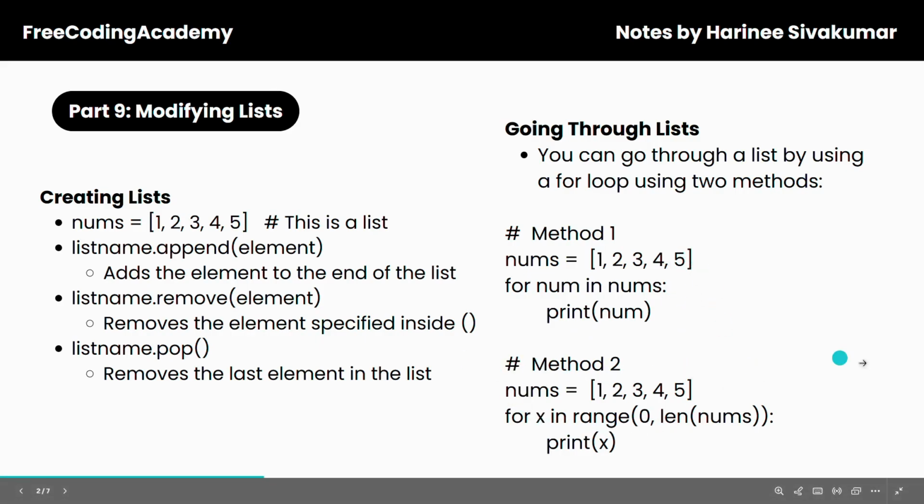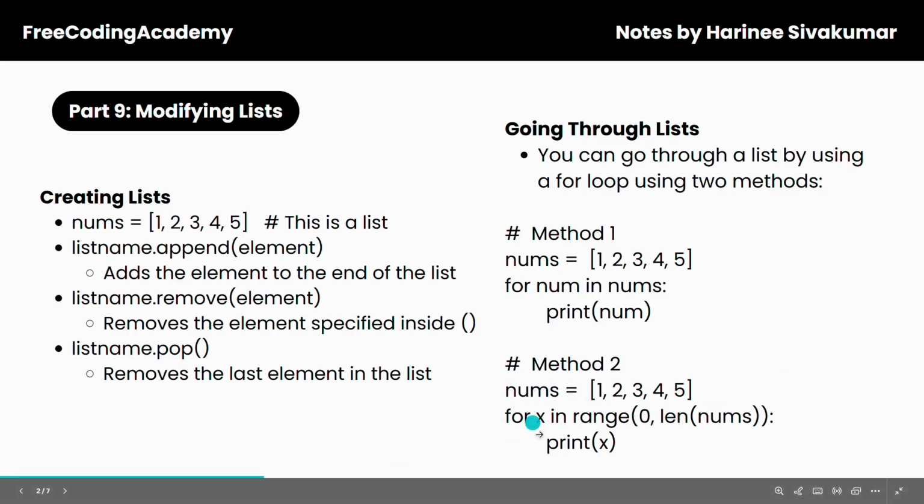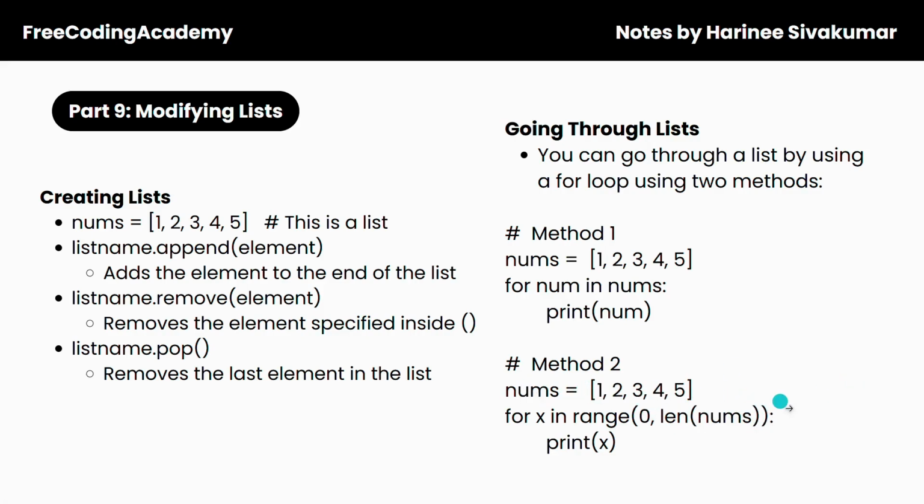Next, we have method 2. Again, we have that list. Next, we're saying for x in range(0, len(nums)), print x. So here, we're creating a variable, this one's called x, and then we're saying in the range 0 to len nums, so the length of the list nums is going to be 5, because there's 5 elements.